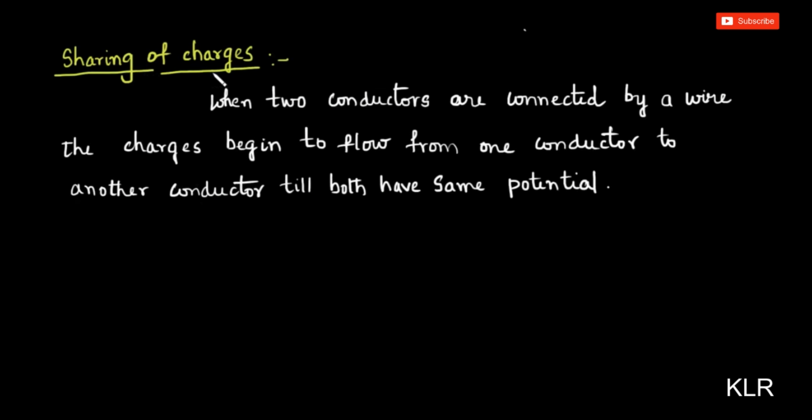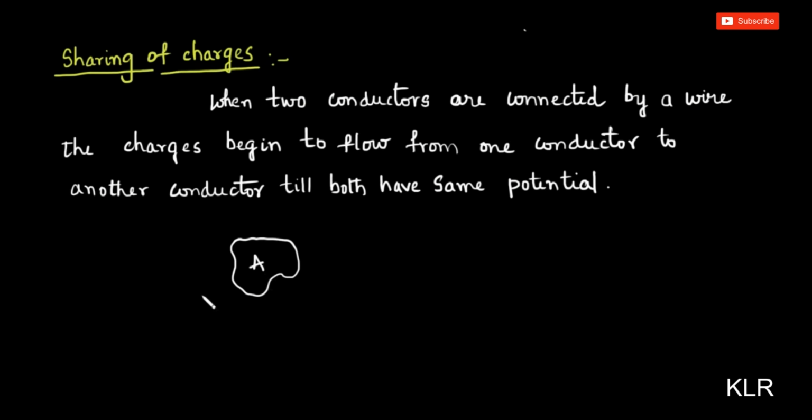Sharing of charges. When two conductors are connected by a wire, the charges begin to flow from one conductor to another conductor till both have the same potential. Now assume a conductor. So first of all, we'll consider a conductor.